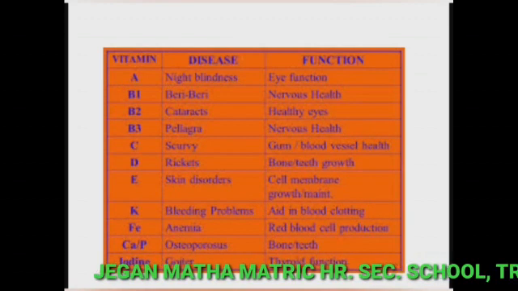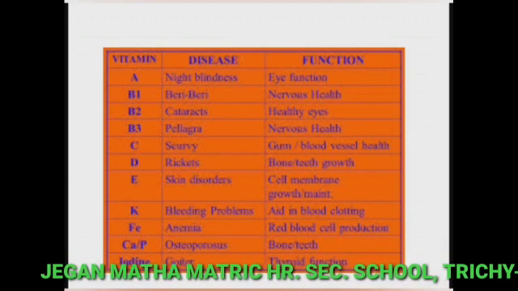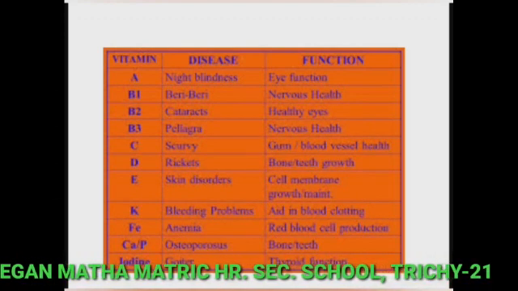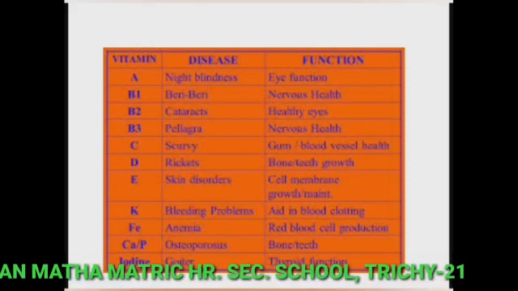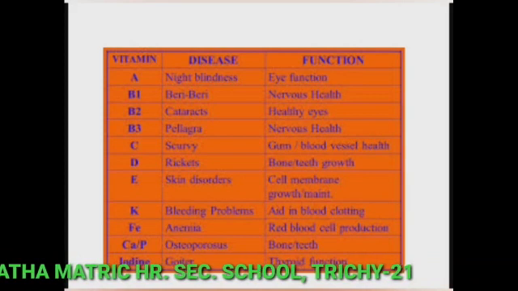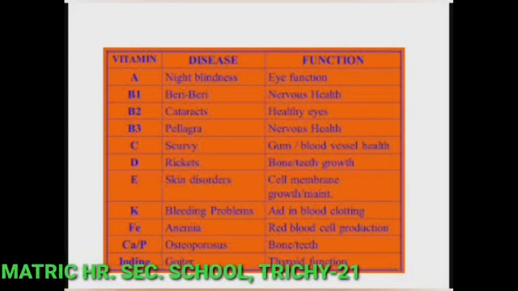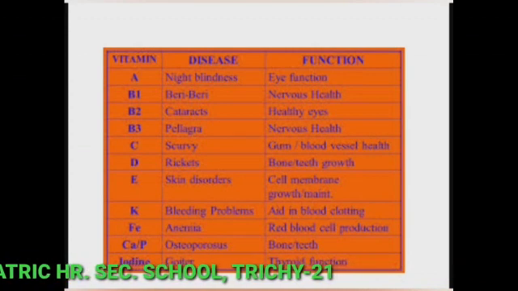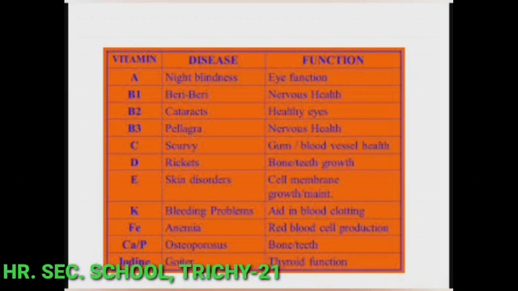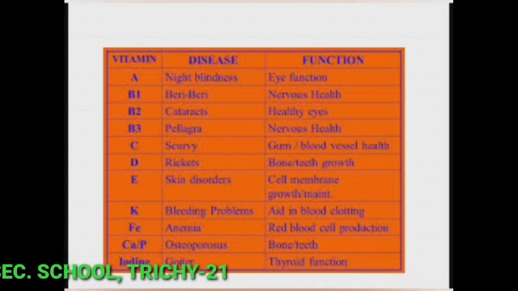This table tells the name of the disease and the function. Vitamin A: the name of the disease is night blindness. It affects the eye function. Food containing vitamin A is egg, milk, carrot and papaya.